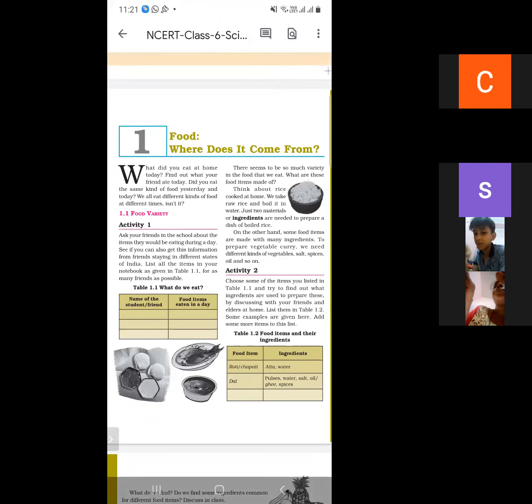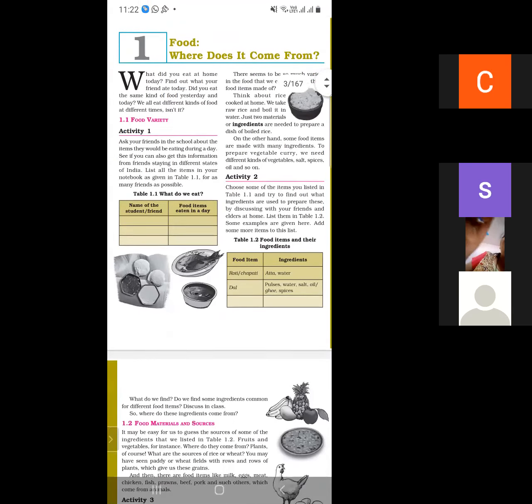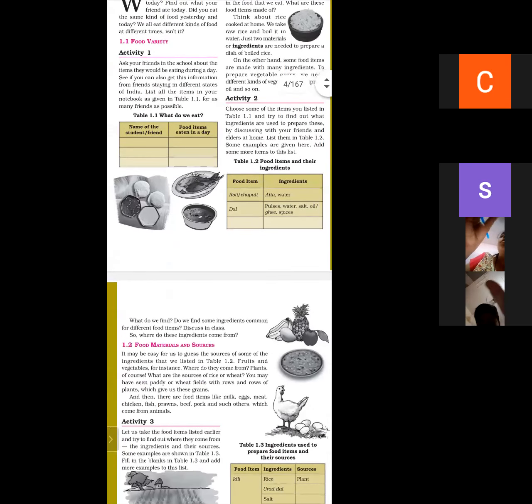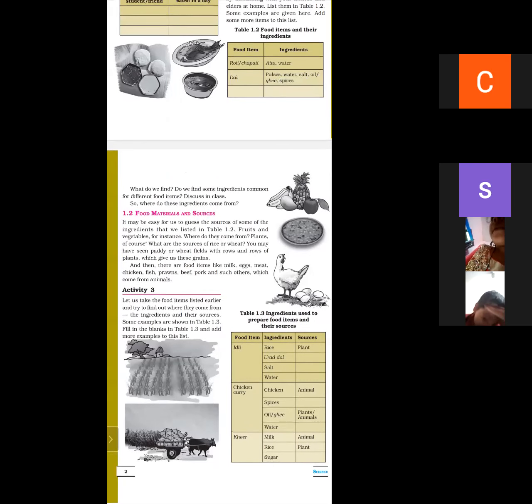Second is ingredients. Materials required to make a particular dish are called ingredients. Next is, why do we need food? Food is required for getting energy to do work. Next we have studied the various food items and their ingredients, and the food materials and their sources. We have studied the various food items, idli, chicken curry, kheer, and what their ingredients and sources are. We get food from plants or animals.